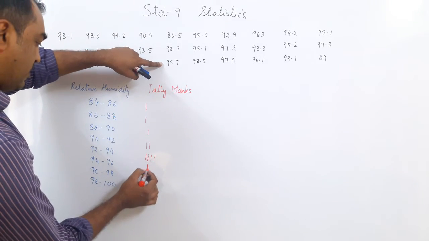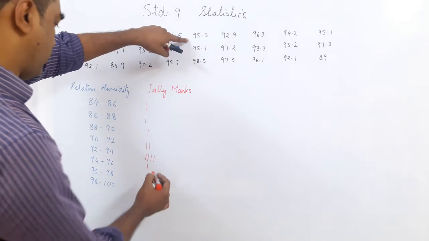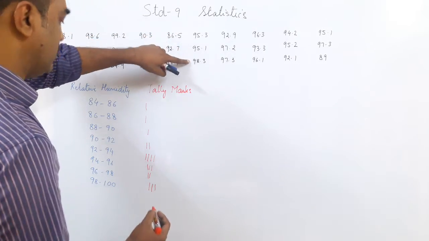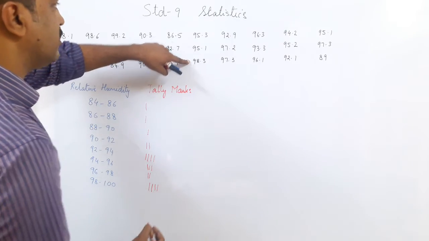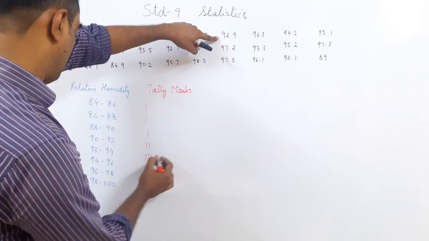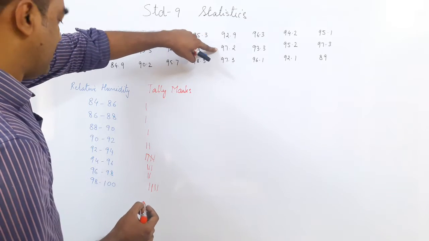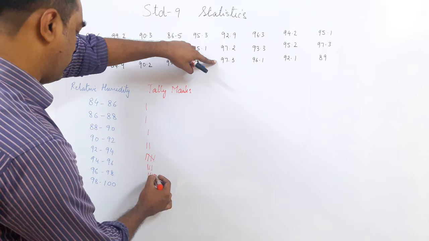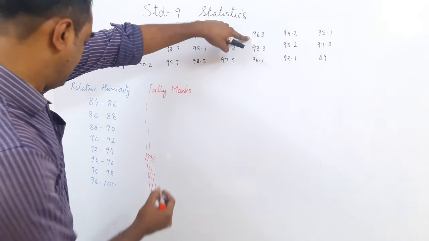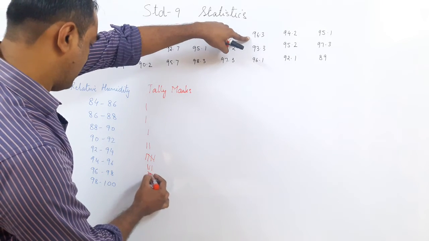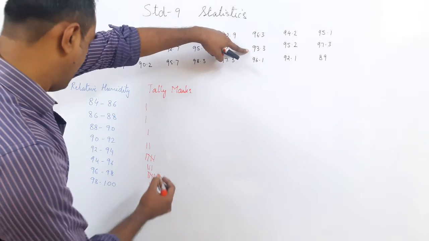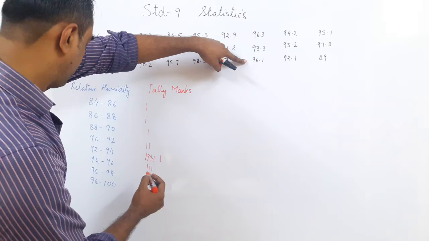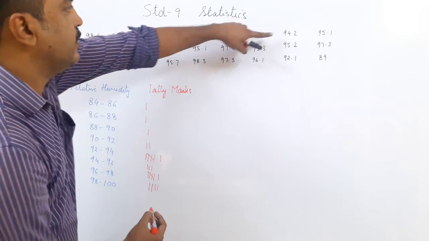95.7 will come here. Then 95.3 also comes here. 95.1 also comes here. 98.3 lies here. 92.9, so it becomes 5. 97.2 lies here. 97.3 lies here. 96.3 also lies in this, so this becomes 5. 93.3 lies here. 96.1 is over here.